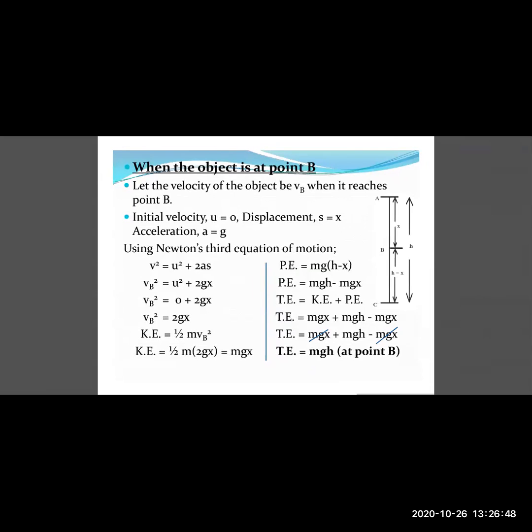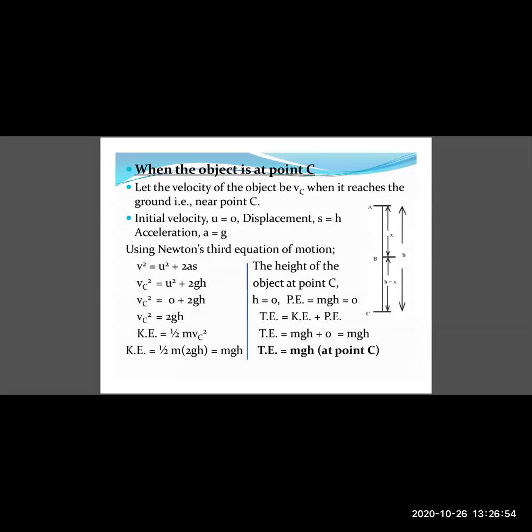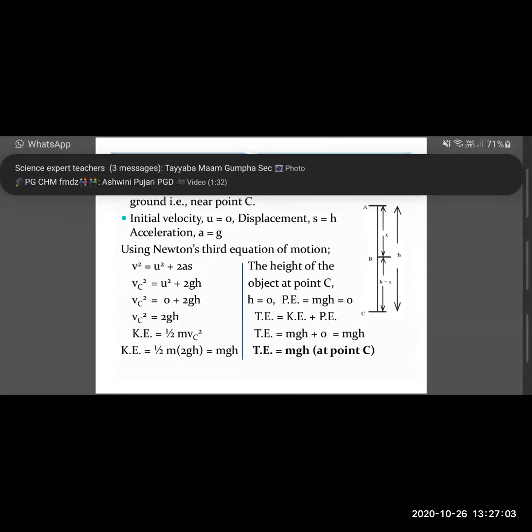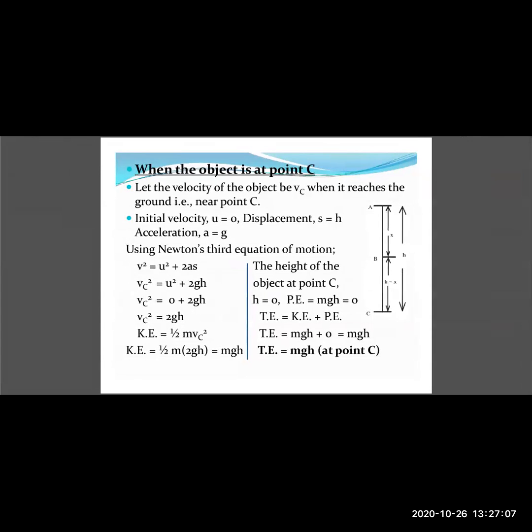Now let us move on further and calculate the total energy for point C, when it has traveled the whole distance from A to C. When the object is at point C, as it is falling downwards, its velocity will keep on increasing, the object will keep on accelerating. So let the velocity of the object be vc when it reaches the ground, that is near point C.